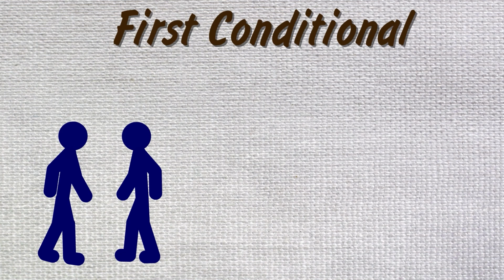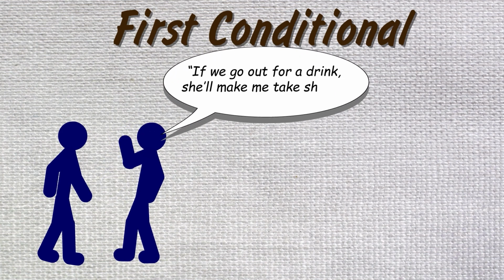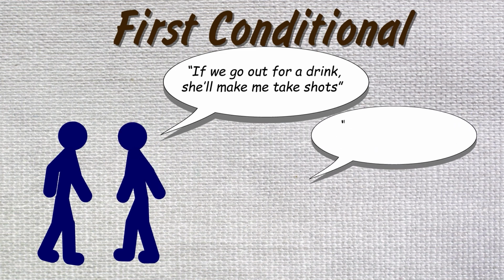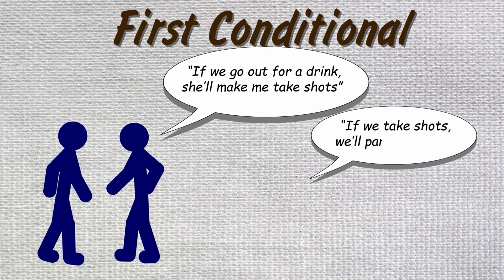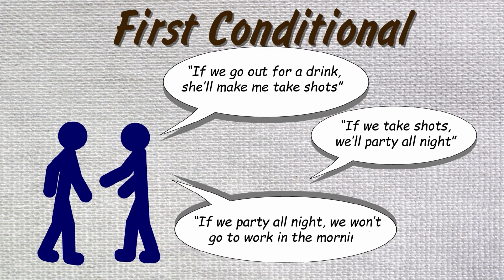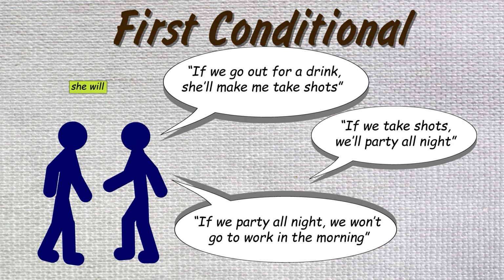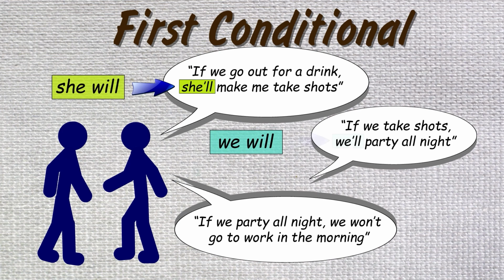Here's some examples. If we go out for a drink, she'll make me take shots. If we take shots, we'll party all night. If we party all night, we won't go to work in the morning. So, she will becomes she'll, we will becomes we'll, and will not becomes won't.